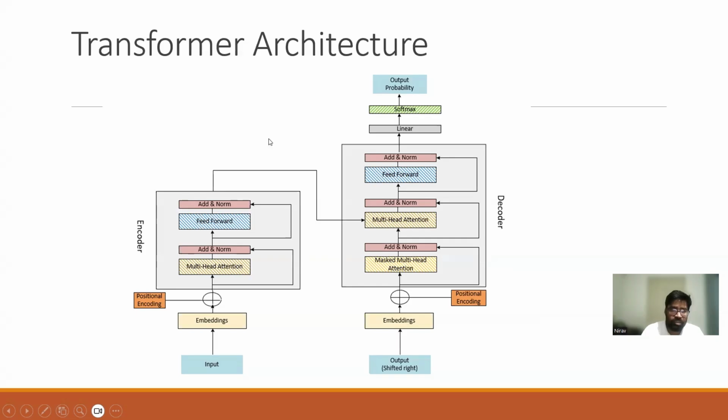A very important thing: when we talk about the transformer architecture, it contains two main components, encoder and decoder. Only those LLMs which are based on decoder architecture are generative models. Some models are based on encoder architecture only. They are not generative AI models, like BERT. They can be used for classification and regression problems, not for generation problems. That is what we need to know.